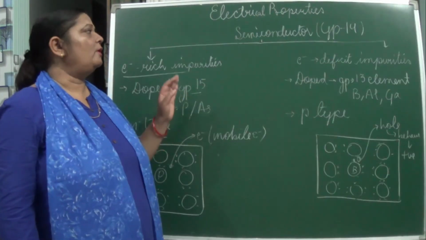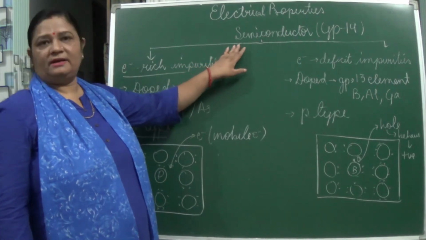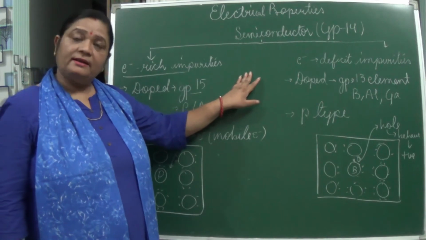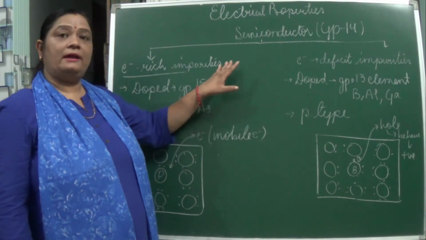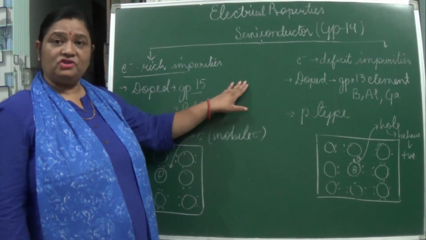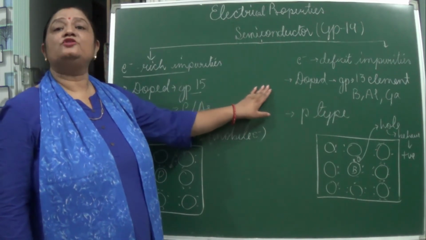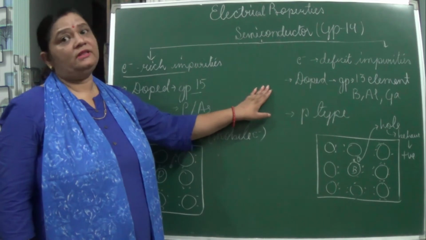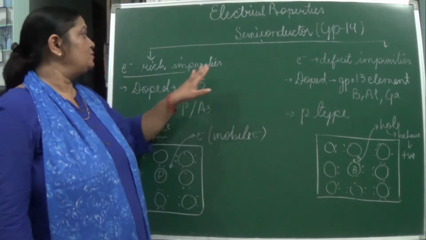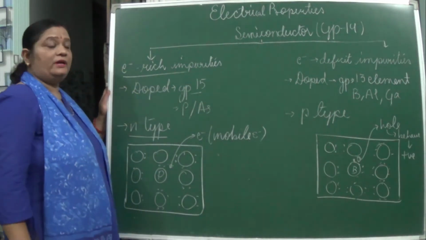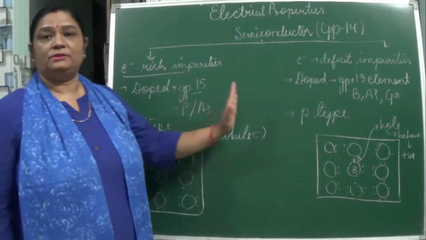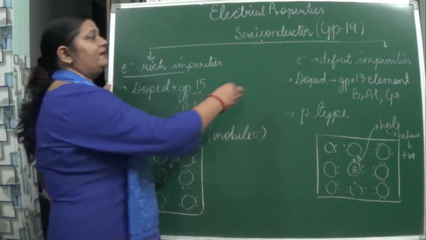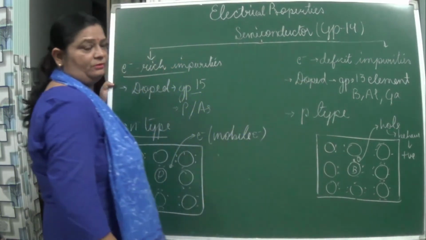Okay, so now we are going to study semiconductors. I said to you that they are of two types, intrinsic and extrinsic. Intrinsic I said is less efficient, extrinsic I said is more efficient. Why? Because we are doping it with impurities. Doping is also done in two ways: first is electron rich impurities, second is electron deficient impurities.